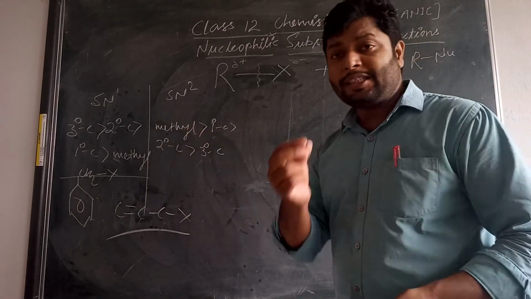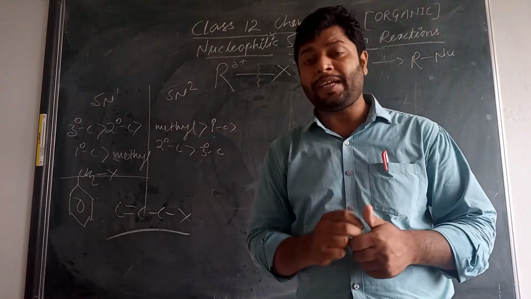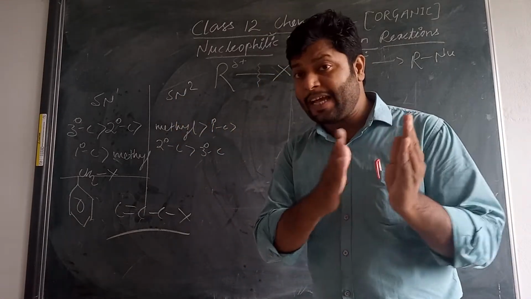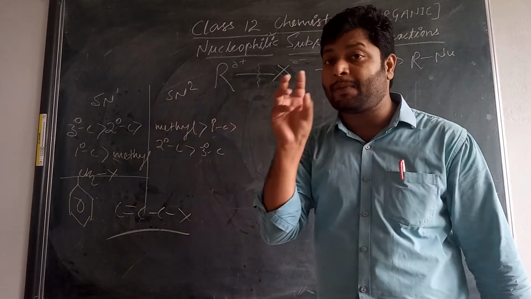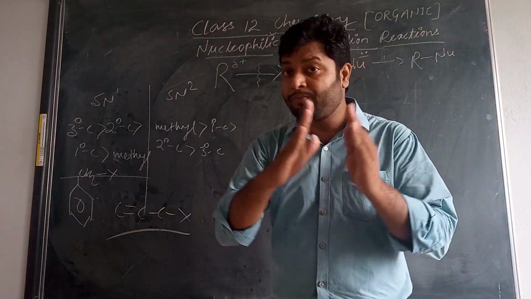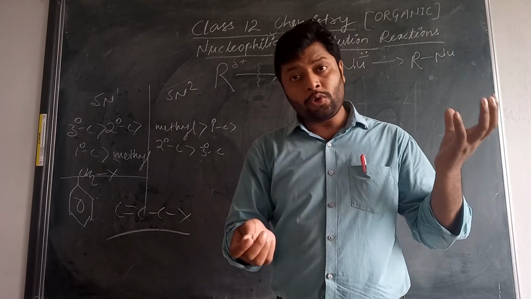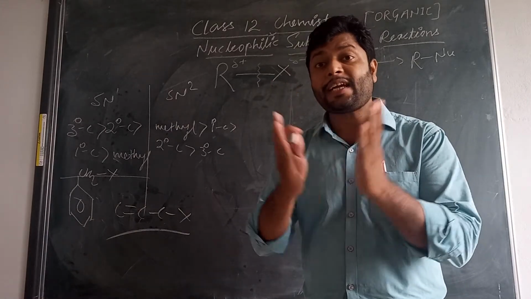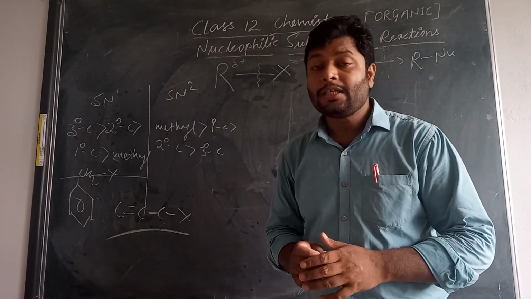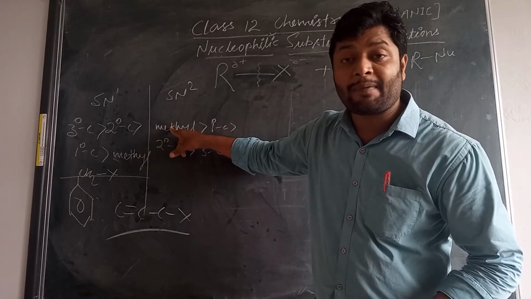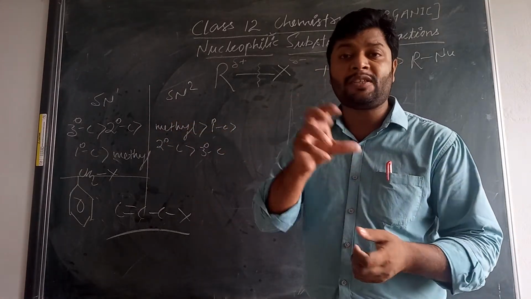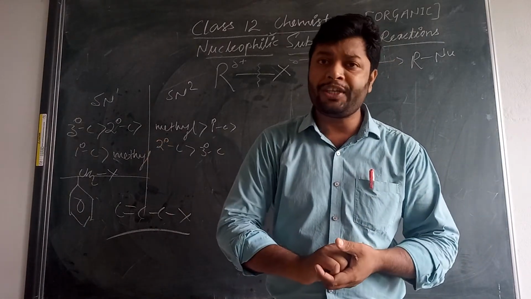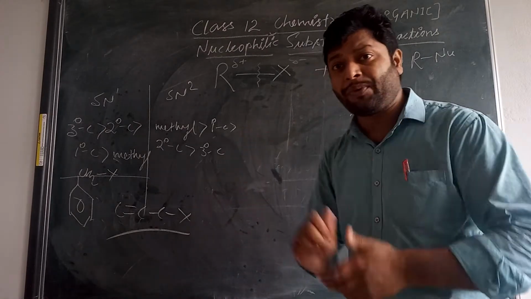But SN2 is a single step reaction, so the nucleophile attacks in the same step. So there is no need to stabilize the carbocation because no carbocation is formed. To prevent steric hindrance, the steric repulsion from the nucleophile side, there must be low density at the carbon center, low branching at the carbon center, to stabilize that transition state more quickly and more easily. This is the common basic difference.